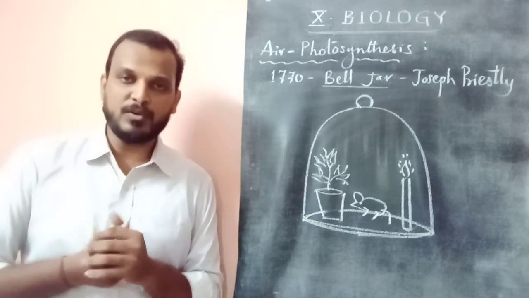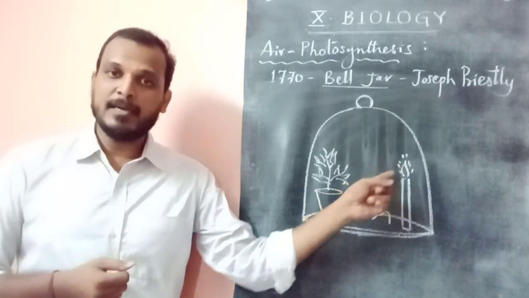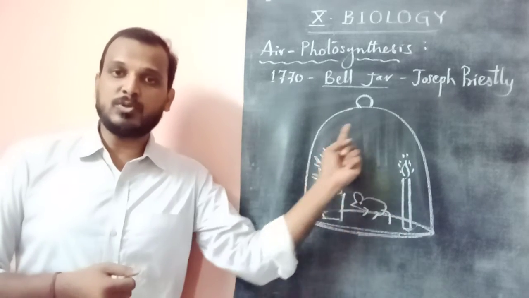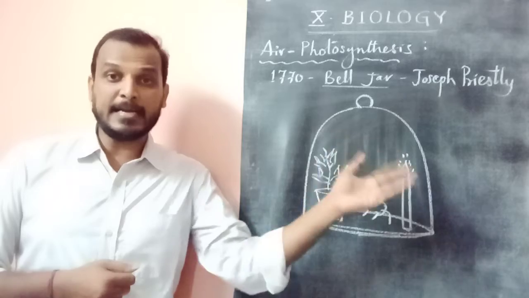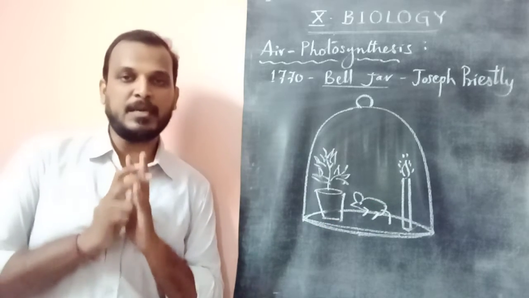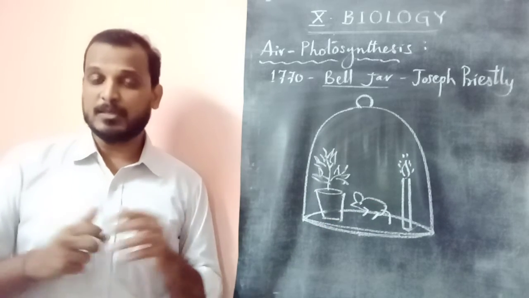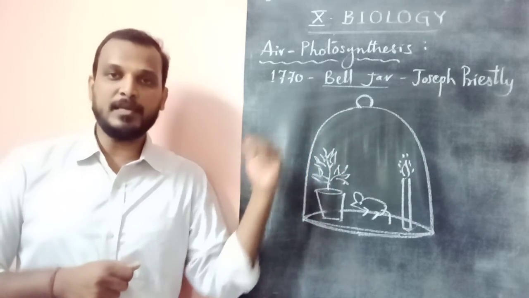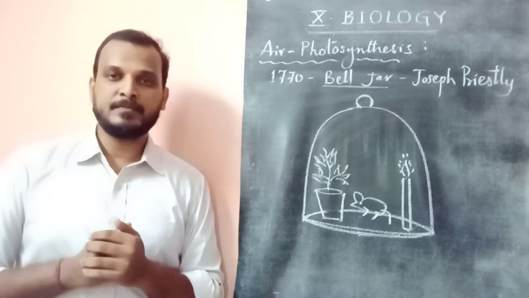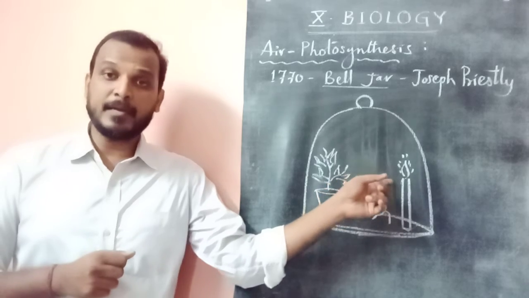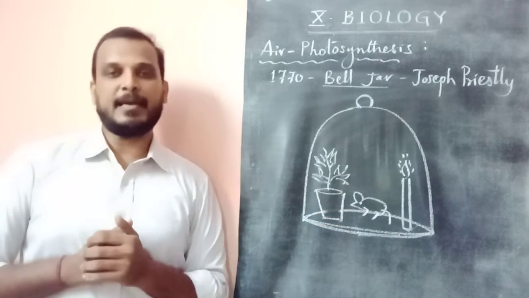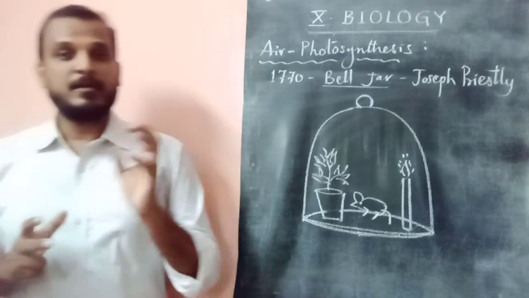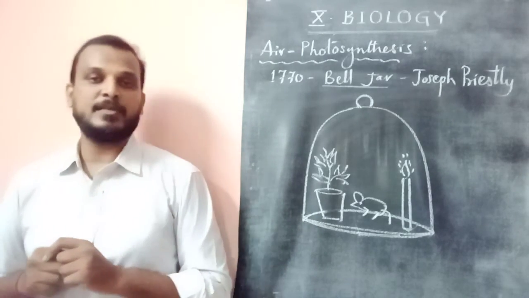We know now that the candle uses oxygen, the rat uses oxygen, and the oxygen levels decrease, which is restored, regained, added by the plant. It is the same thing, but the name oxygen was not discovered by that time. The statement he gave is that plants will restore the air, re-add the air, which is used by a burning candle and a breathing animal. This is an important statement given by the great scientist Joseph Priestley.